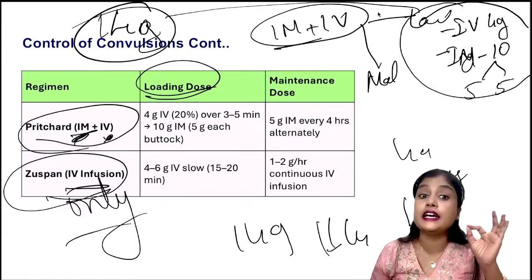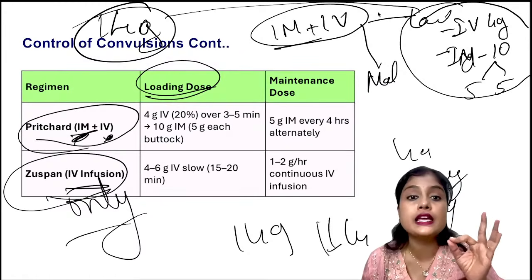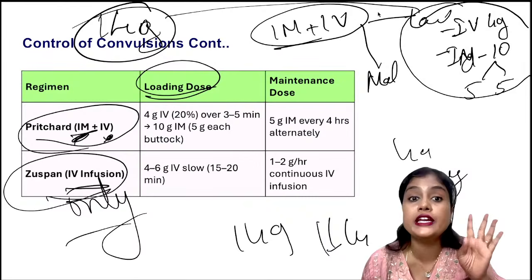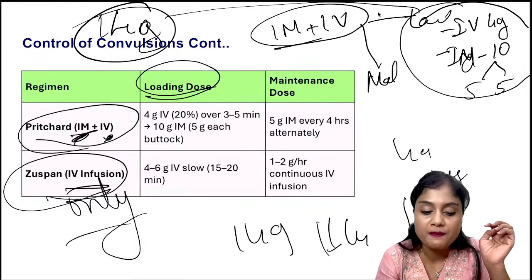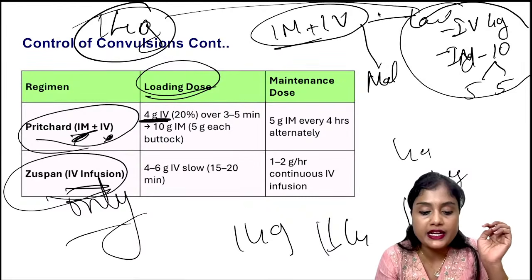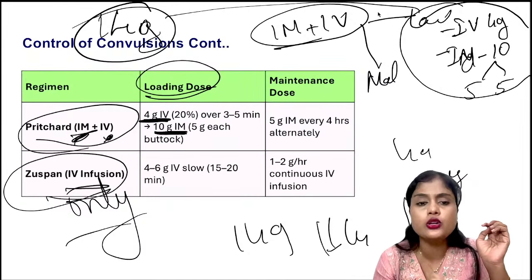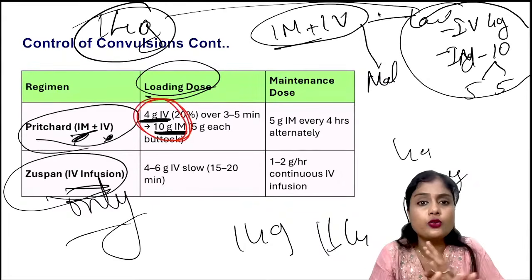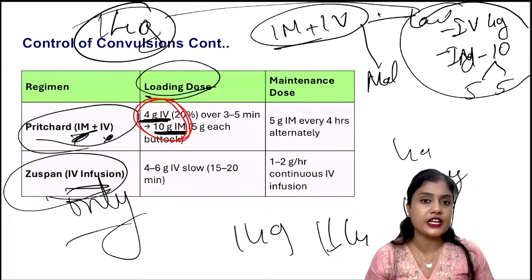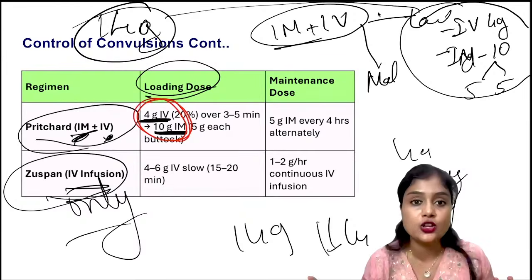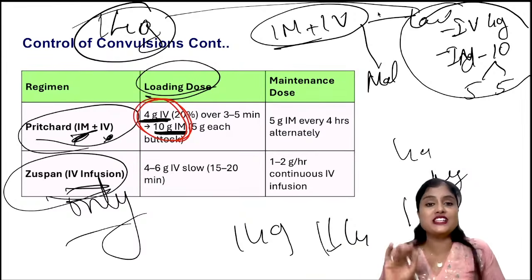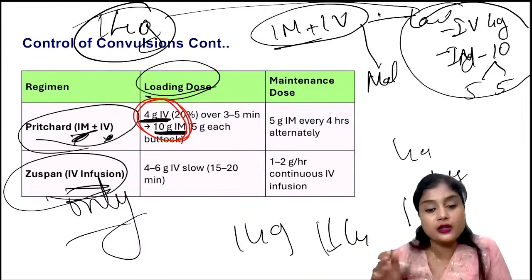Magnesium sulfate is in grams, and the loading dose in Pritchard regimen is 14 grams. This you should remember: 4 grams IV and 10 grams IM. This is a must know. There is no choice that you do not know. Whether you like OBG or want to do OBG or not is secondary, you should know this as a doctor and also as a NEET PG aspirant. This is a repeated question.